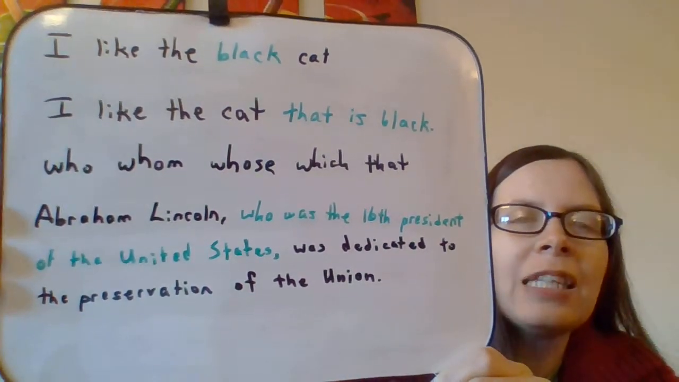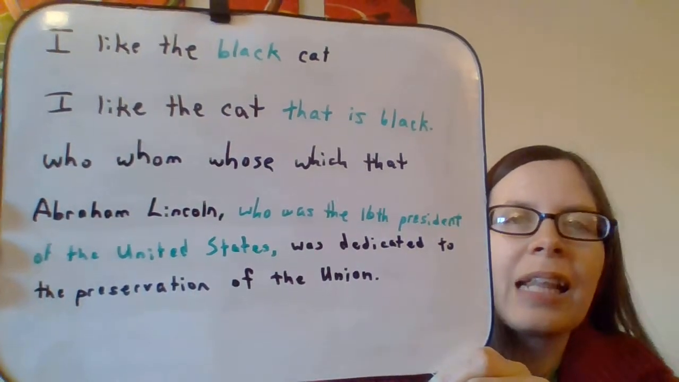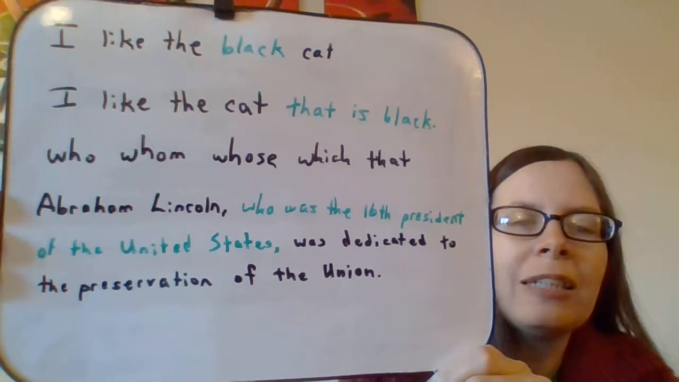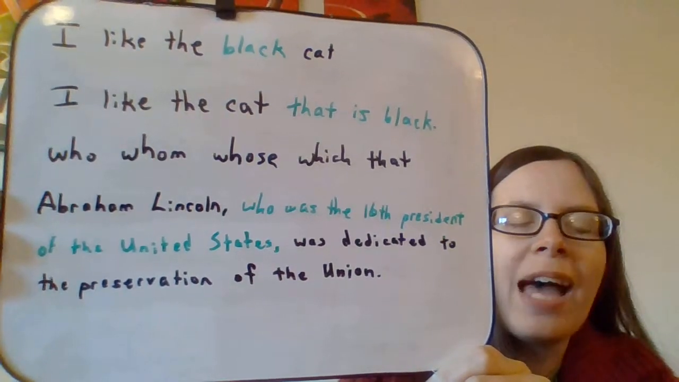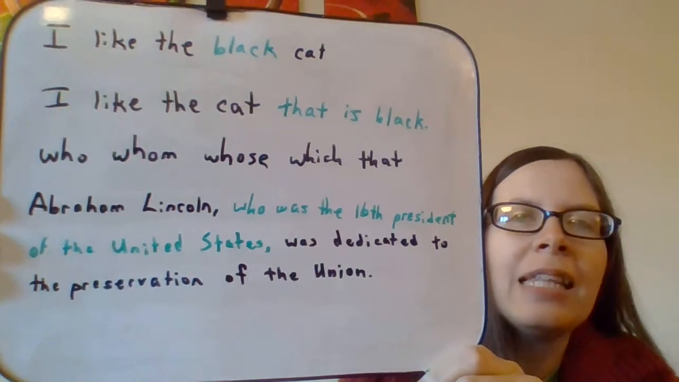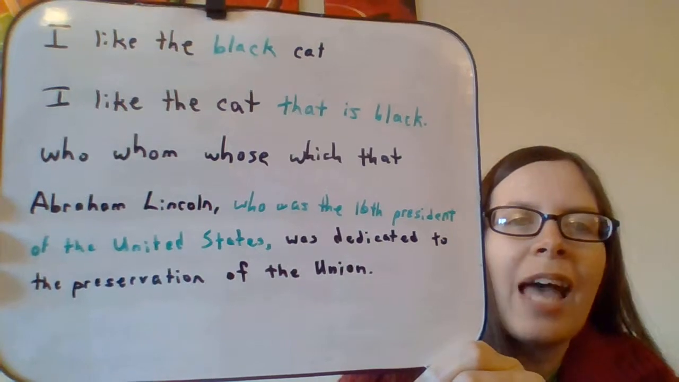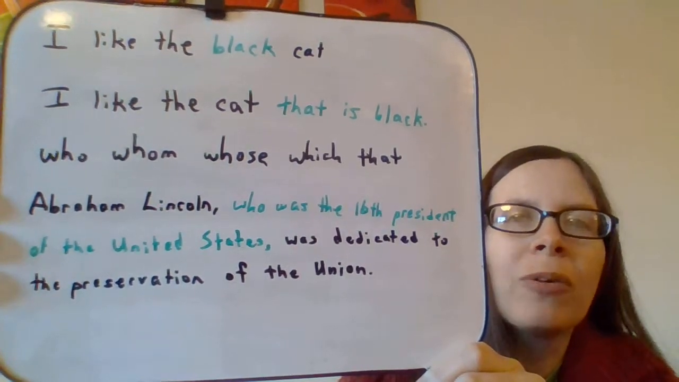Okay. Now you see in the next sentence we have an entire clause that does the same thing. I like the cat that is black. Okay, so it has a clause starter, the word that. We haven't talked about that clause starter yet, but we will in a second. And then it has a subject and a verb. Now the subject is also that. That is subject verb, okay?